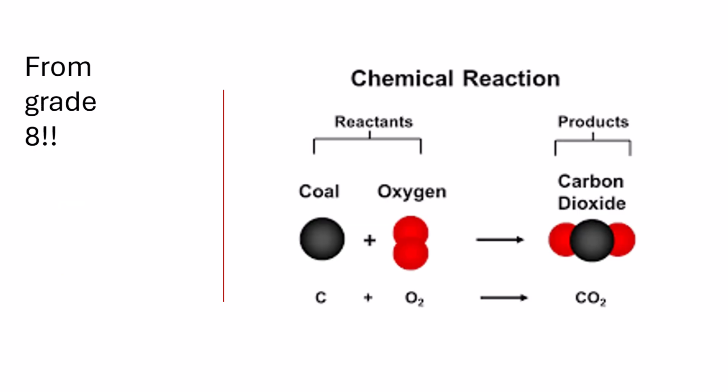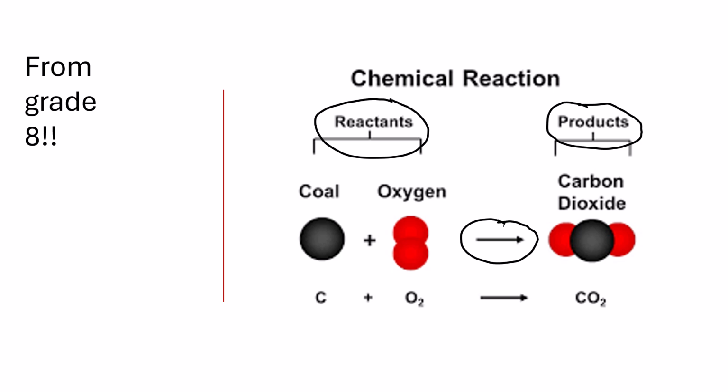In grade 8, we learn what a chemical reaction is. It is a reaction where reactants are reacting together to form a product. Remember, to make, to form. It is an arrow, not an equal sign. The reactants are always on the left and the products are always on the right. Sometimes the reactants have multiple elements or compounds, and sometimes the products have multiple elements and compounds. The way you learn it is the left-hand side is reactants and the right-hand side is products. So this is the grade 8 concept, products and reactants.